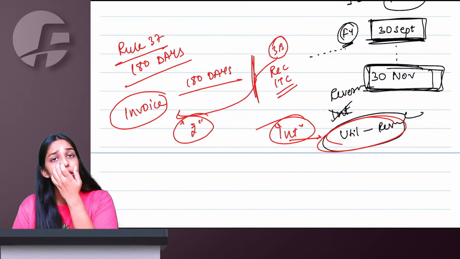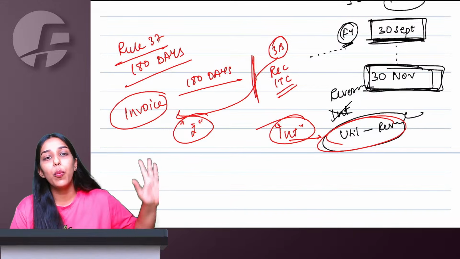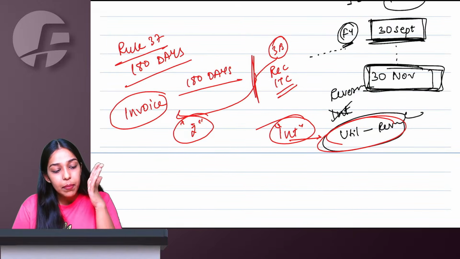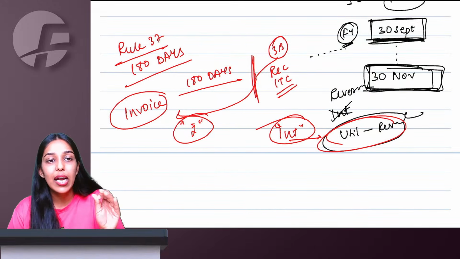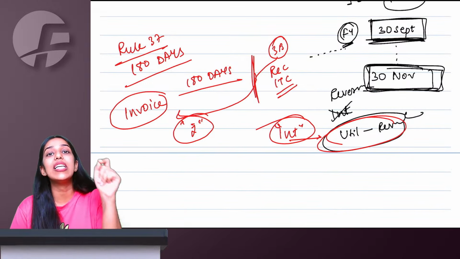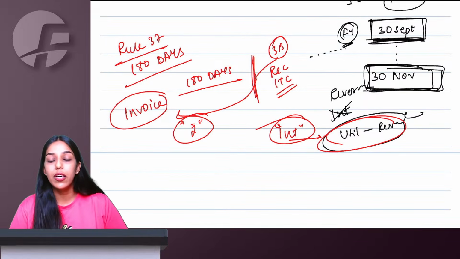Whichever next 3B you are filing after the 180 days expire, in that 3B you will have to reverse ITC along with interest at the rate of 18% from utilization of ITC till reversal.